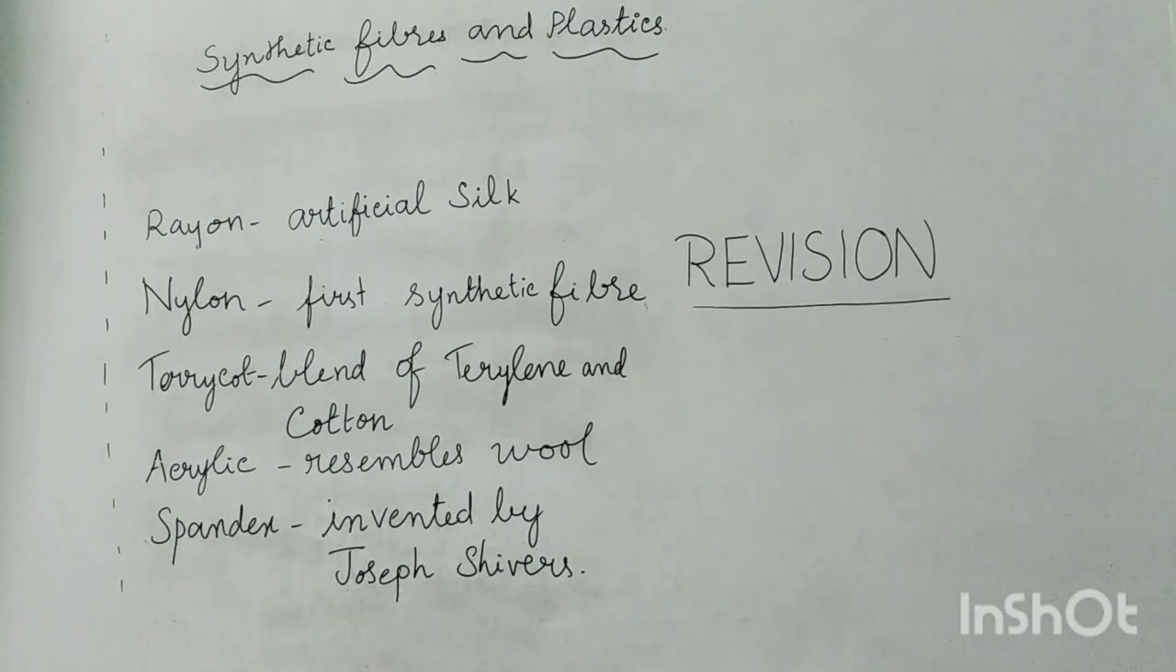Then the fourth one is, terracotta is a blend of terlin and cotton. Is it a correct statement? No, it is false. So what is the correct answer? Terracotta is a blend of terlin and cotton. Then the last, fifth one: most synthetic fibers can handle heavy loads without breaking. It is a true statement.